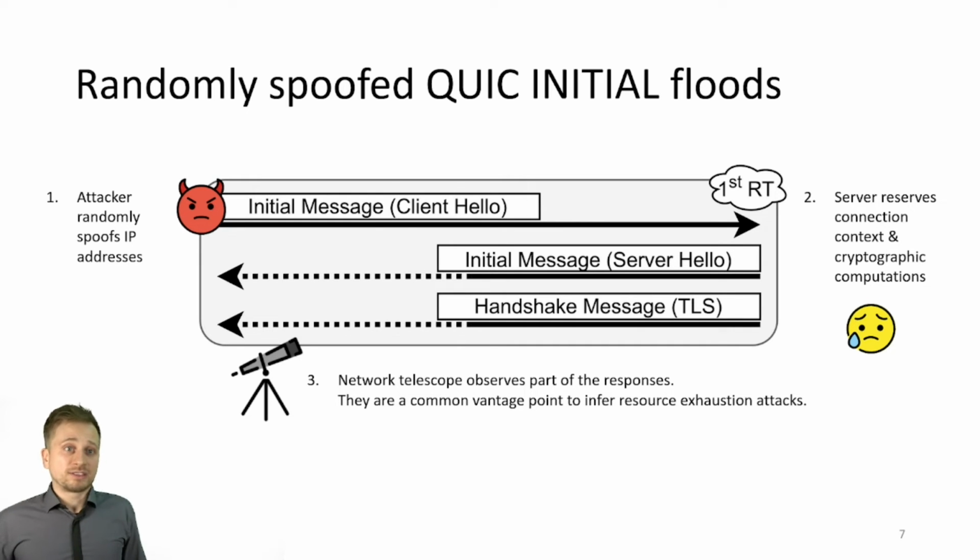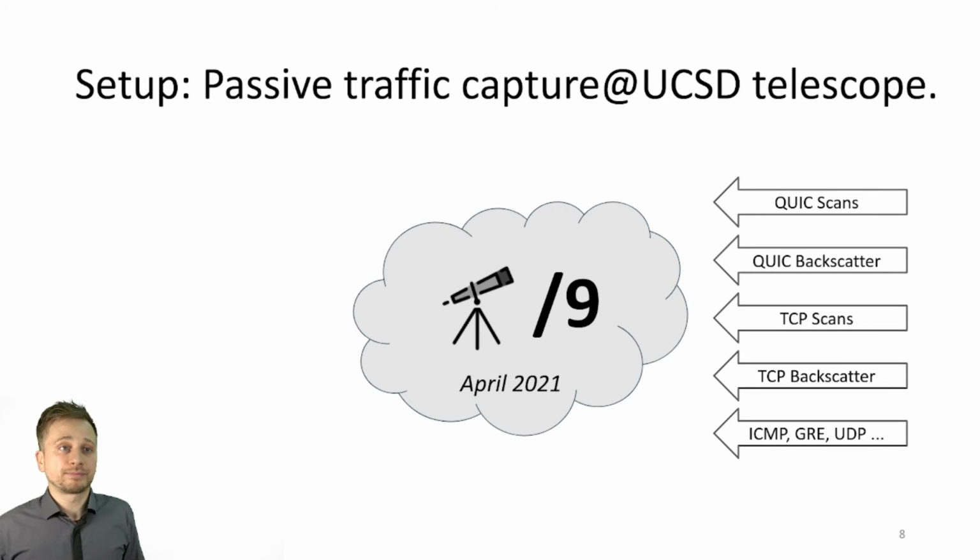As a side effect, as long as the server is not completely overloaded, it will try to respond. And since the IP addresses are randomly spoofed, part of the responses arrive also at measurement networks called telescopes. Over the last decade, researchers inferred TCP SYN floods using telescopes, and we extend these measurements for QUIC. Again, telescopes are fully passive network segments which record all incoming traffic. This includes scan traffic, misconfigurations, but also anomalies from attacks such as DoS backscatter due to spoofed traffic. We use data from the UCSD telescope, which covers 1 month.